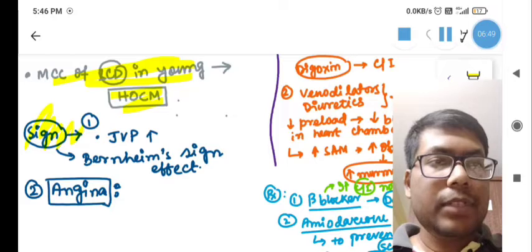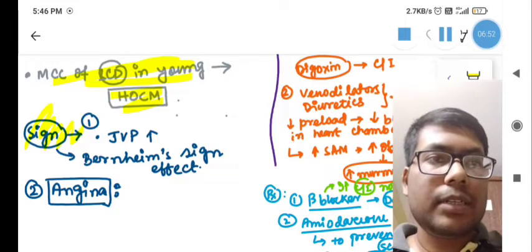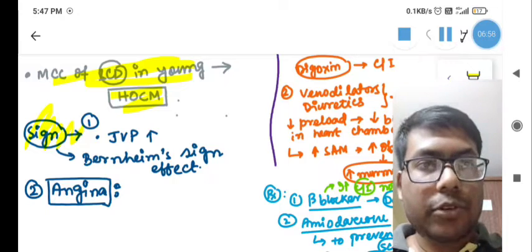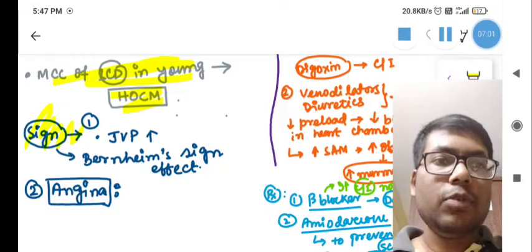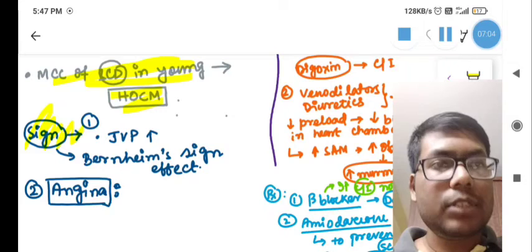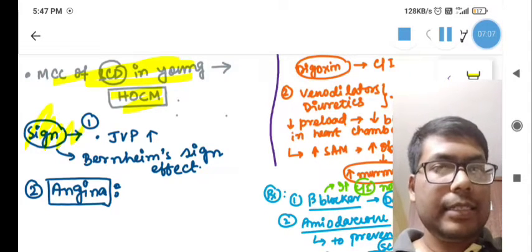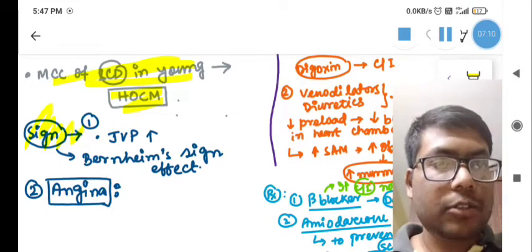There the negative charge is present on the inner side and the positive charge on the outer side, maintained by a pump, the sodium-potassium ATPase pump, where 3 sodium go out and 2 potassium go in. Because there is plenty of sodium outside the nerve or the muscle, this is going against the concentration gradient, so a pump is needed.